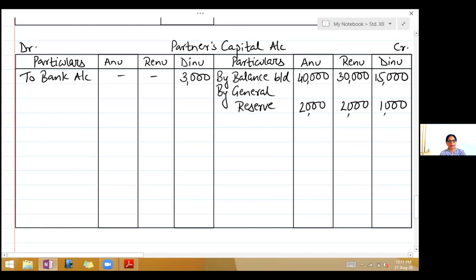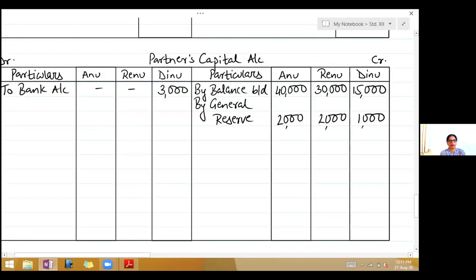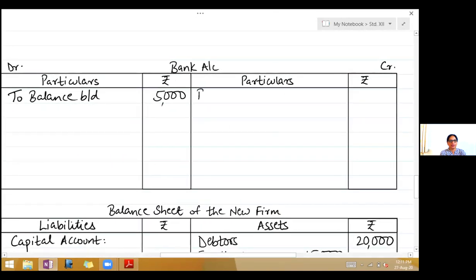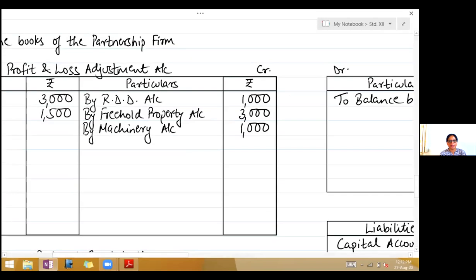Second effect, you are paying from the bank by check. So it will come on the credit side of bank account. On the credit side of bank, write by Dinu's capital account, 3,000. And the last is the balance of Dinu's capital account should be kept in the business as loan. So this we will do it when we close capital account. So we are finished with all the adjustments.